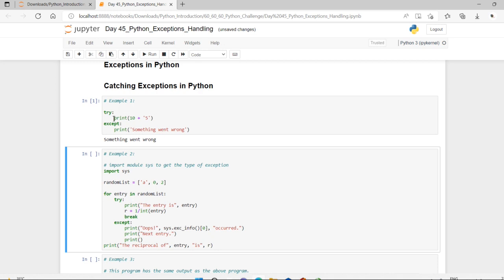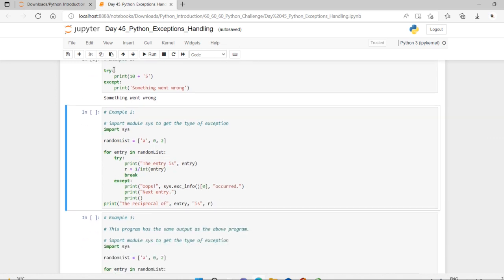This happens because adding 10 with a string is not possible, so it throws an exception and goes to the except block and executes it. This is a simple example. You can change it to an integer or a float so that it works. If it is not working, it has to throw some error message, but here we are just passing a simple message. Let me move on to the second program.